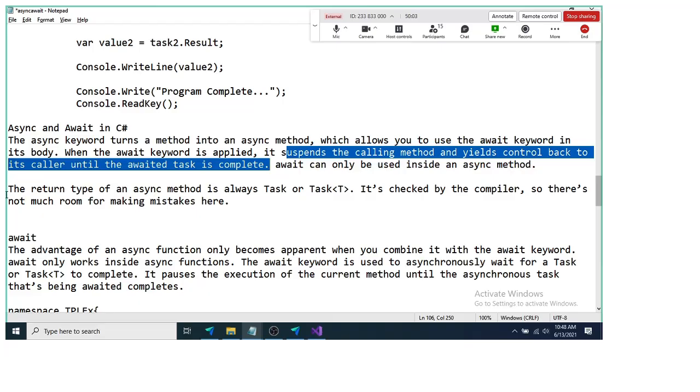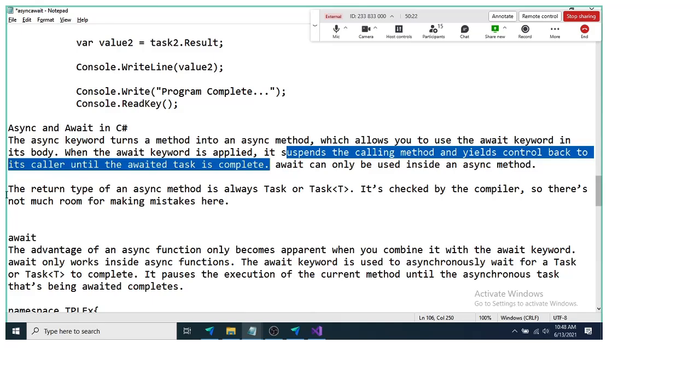Now it's checked by the compiler, so there is not much room for making mistakes here. It's compulsory to return Task or Task of T from an async method. And if you forget to do that, no problem, the compiler will give you an error. So you need to do it.